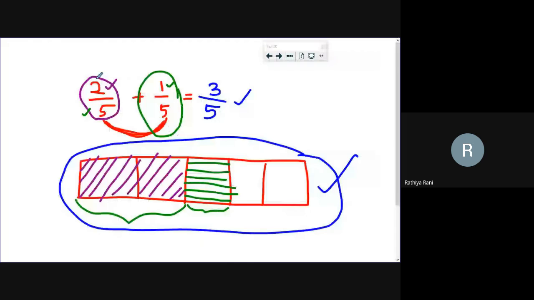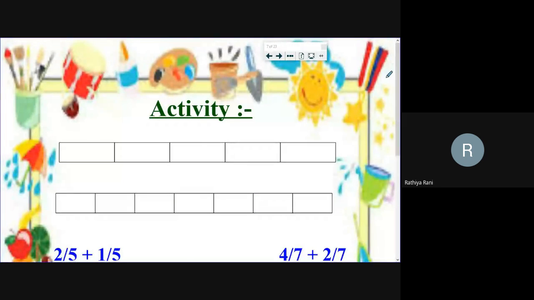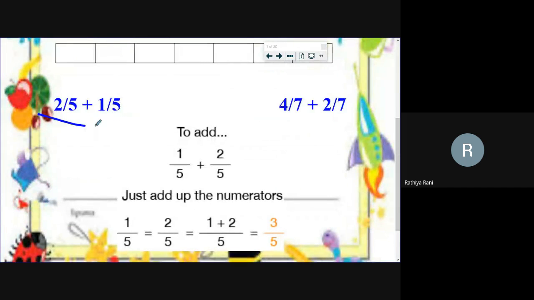So please, everyone, mute yourself and solve the first question using the diagram method. 2 by 5 plus 1 by 5. So we solved it now, right? Yes. Now 4 by 7 plus 2 by 7. Draw a rectangle. Both fractions you have to show in the same rectangle, so just shade in different ways. Show the first fraction in one way and the second fraction in another way. Just find the answer using the diagram method. Your question is 4 by 7 plus 2 by 7.